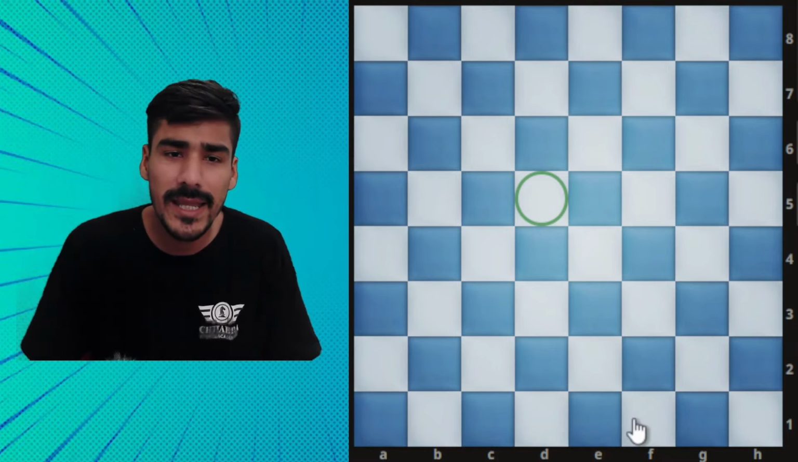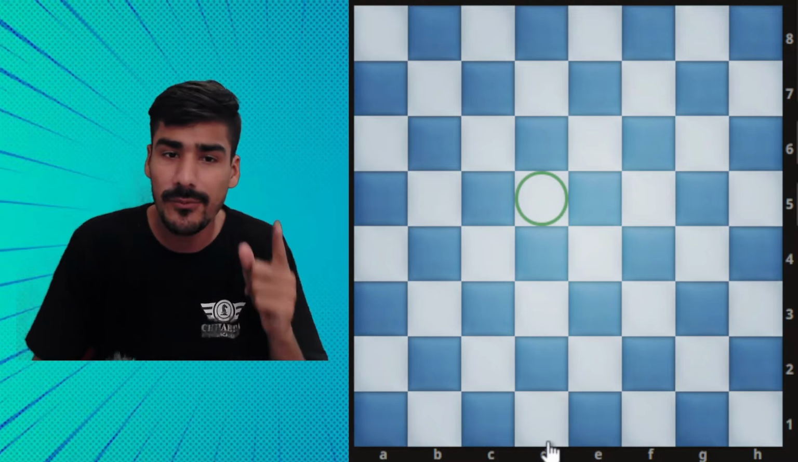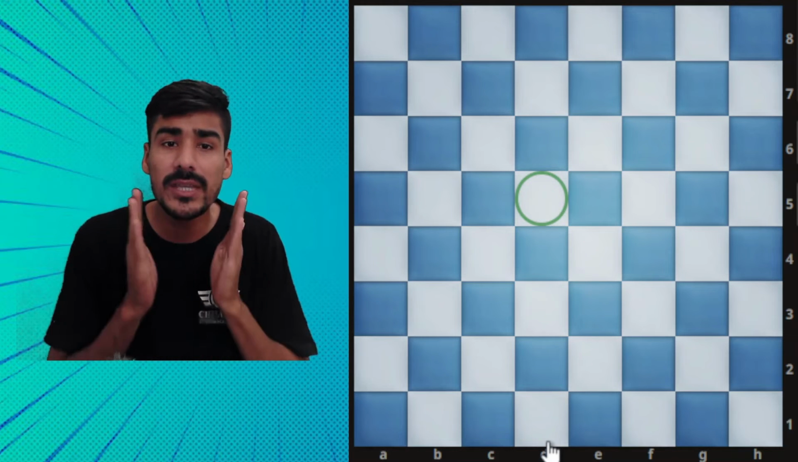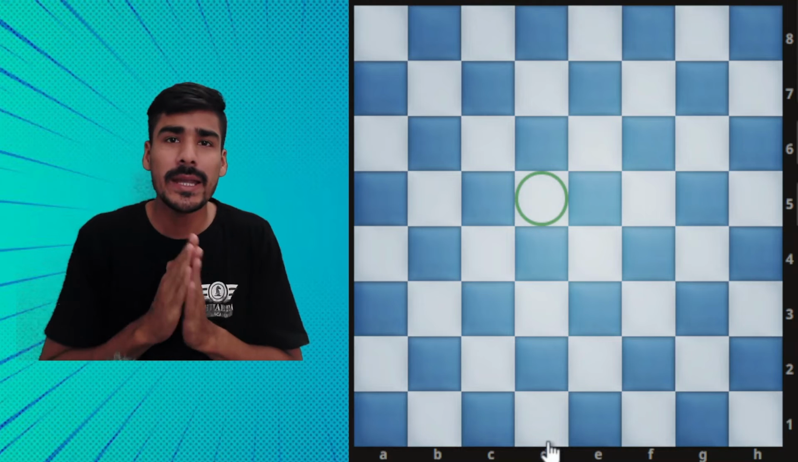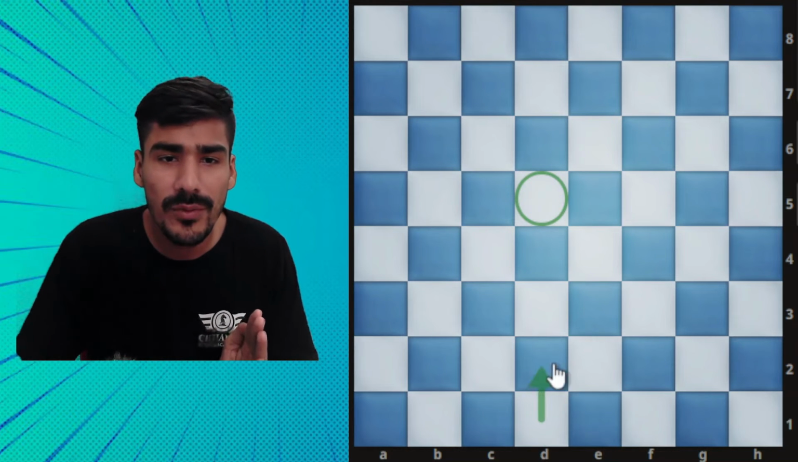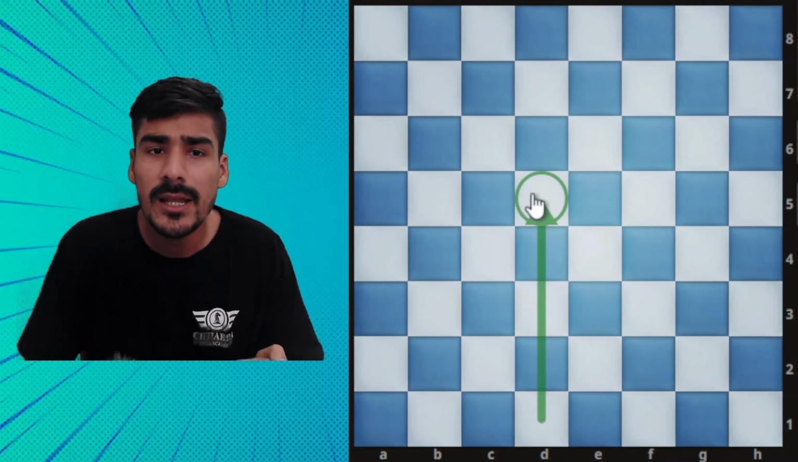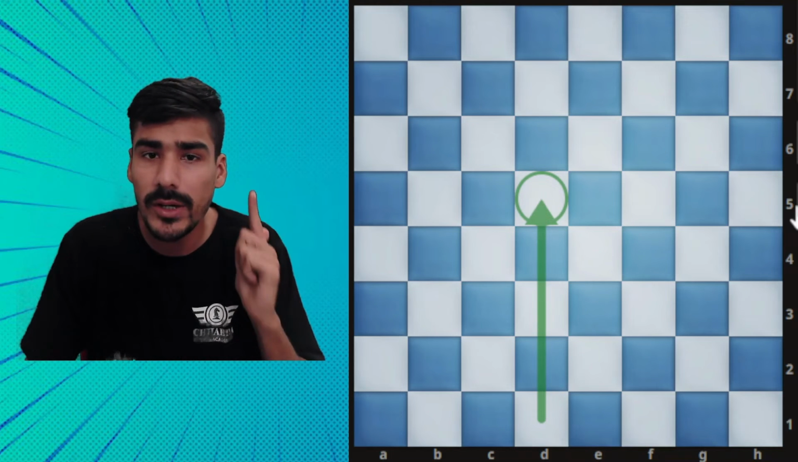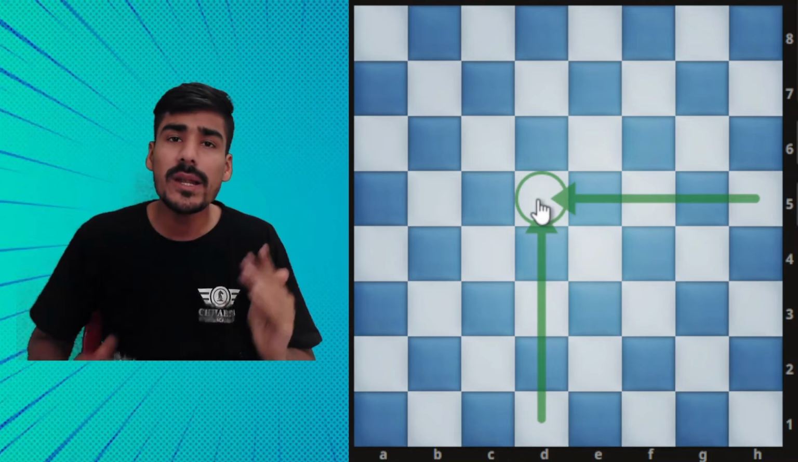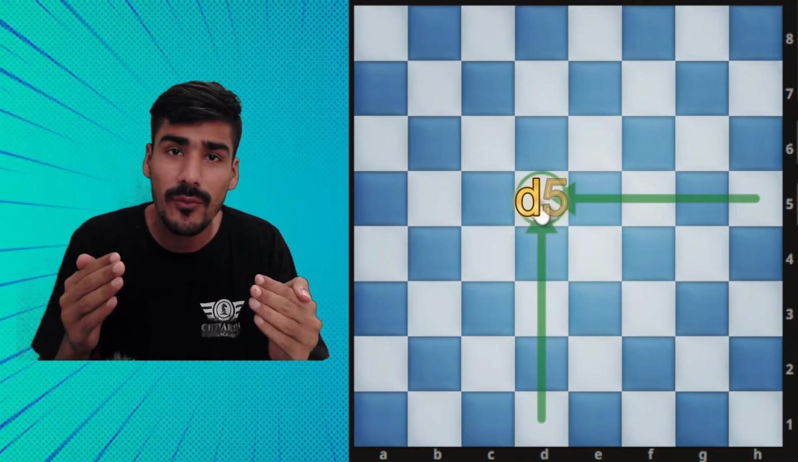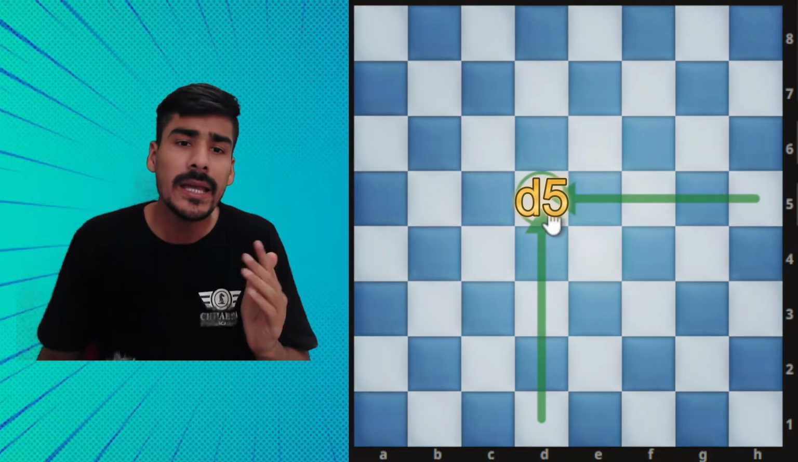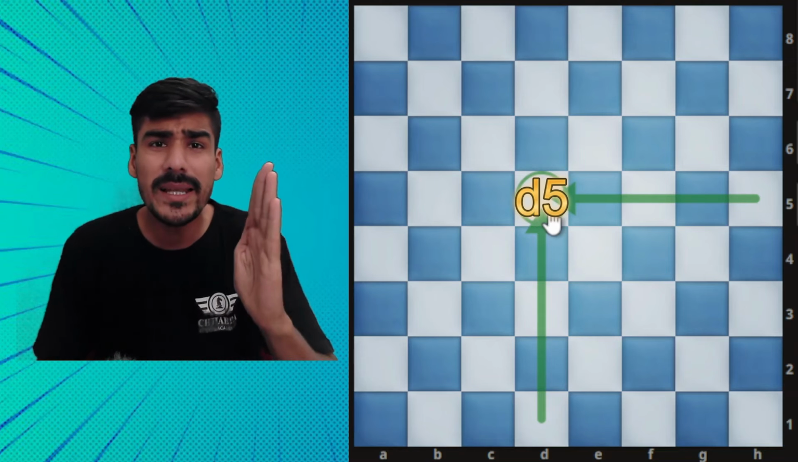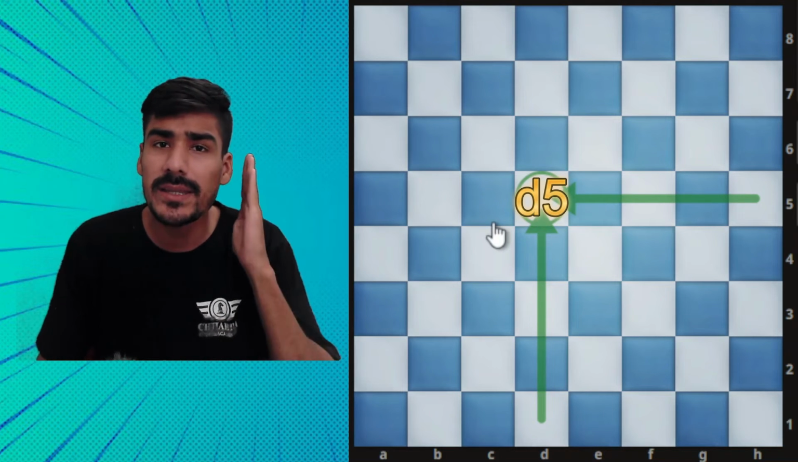So how can we read that? It's very important. First we have to look at the file, which file it is on. File means the first name, and rank is the second name. So first, it's on the D line, so I can say this is the D line, and the rank is fifth. So this square name is D5. Why D5? Because it's on the D line and the fifth rank. So we can say the file name is the first name and the rank is the last name.